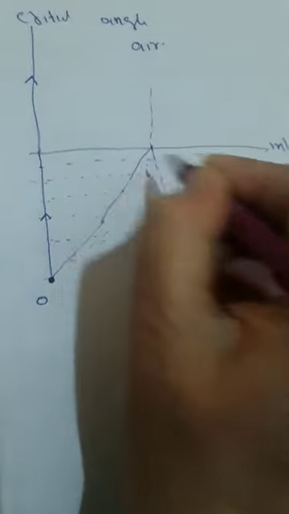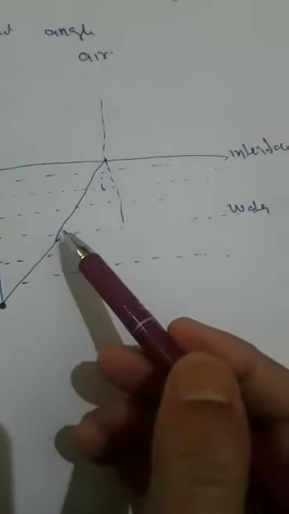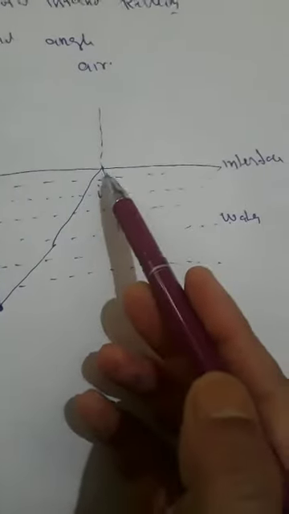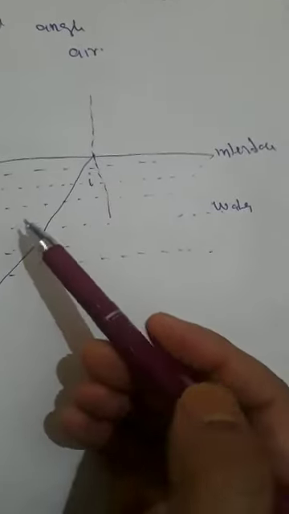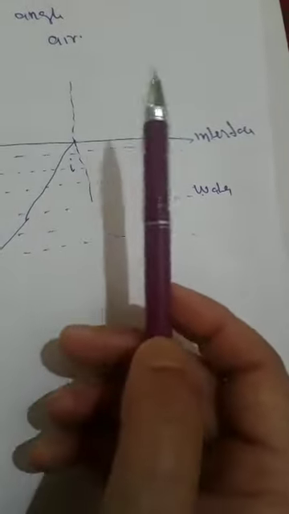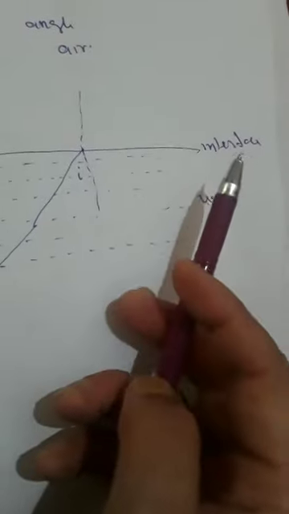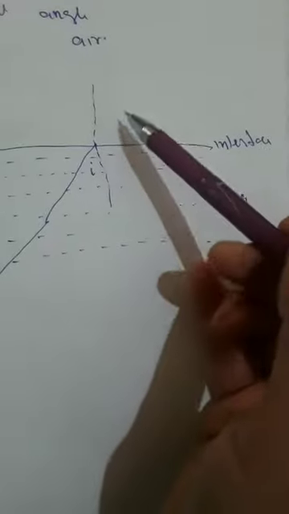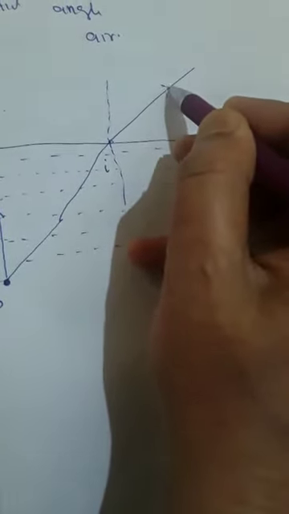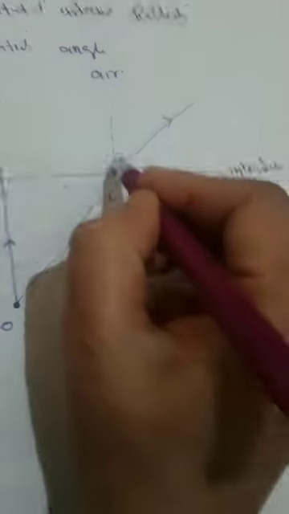This angle is I. This is an incident ray, and the light is coming from the denser medium. It gets refracted. I hope you remember, when light is coming from the denser medium to the rare medium, it is refracted. It changes the direction of its path, but it moves away from the normal. If light comes from rare to denser, it moves towards the normal. Here it moves away from the normal. You know this, because there is a change in the speed of light. Here the speed of light goes on increasing. I have already explained this.